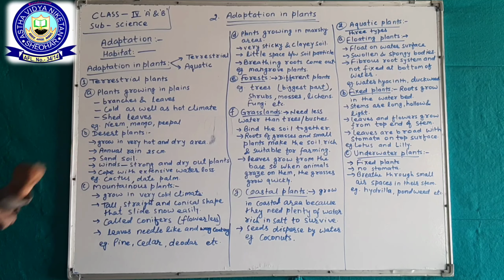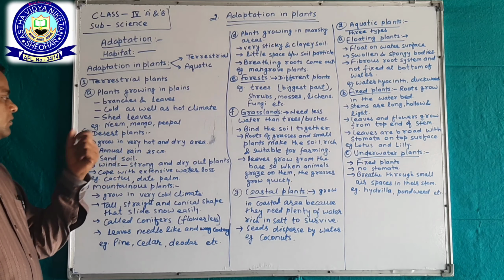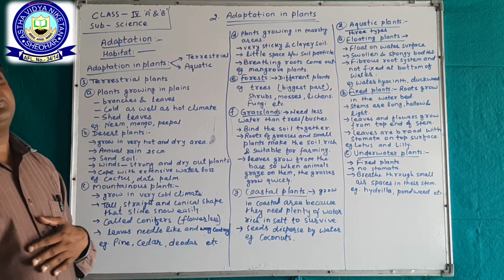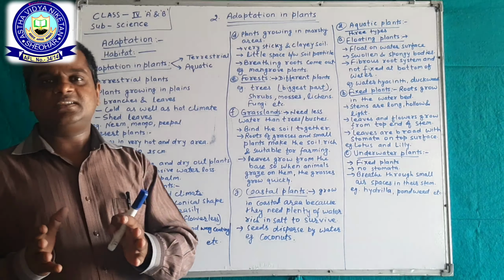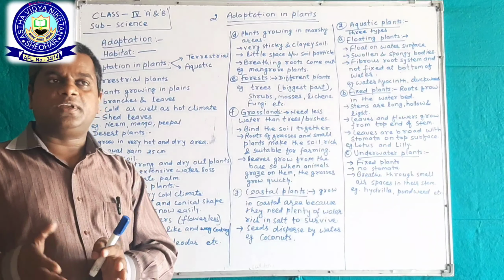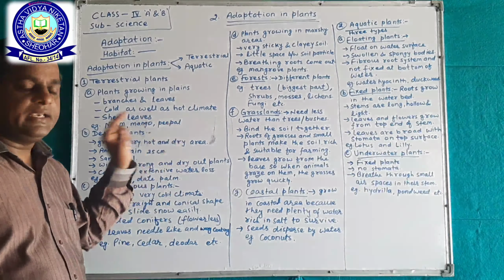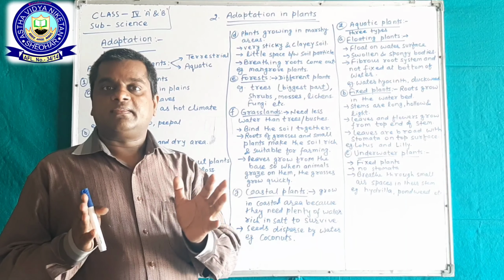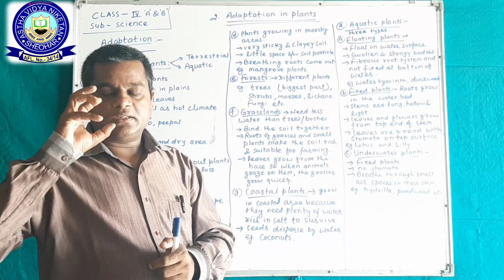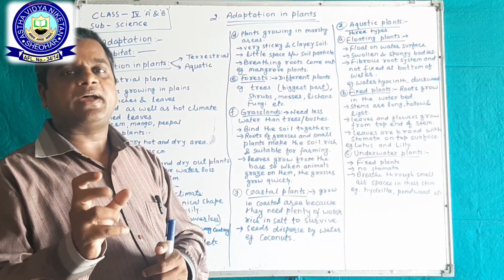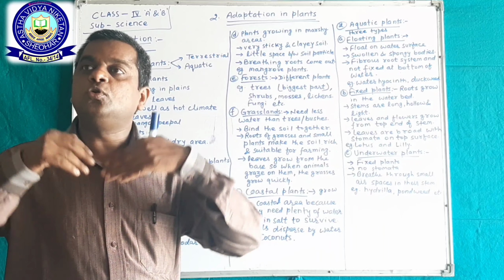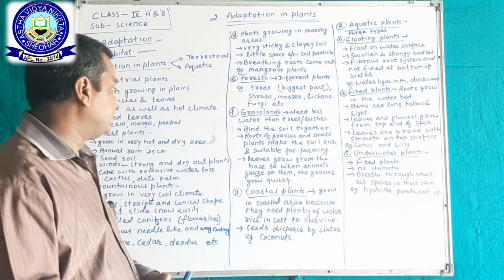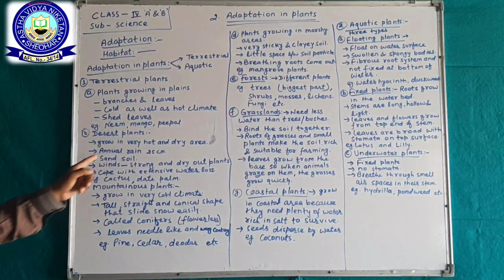And the other is desert plants. They possess some special features. I already told you, every sector has different characteristics that specify the organisms to live in that area, and that is the desert.